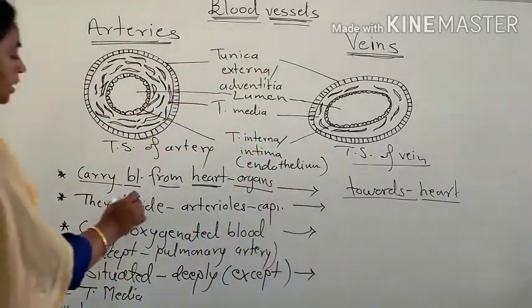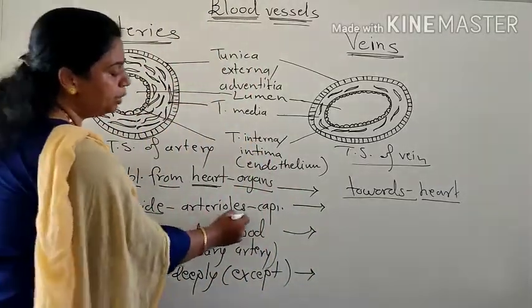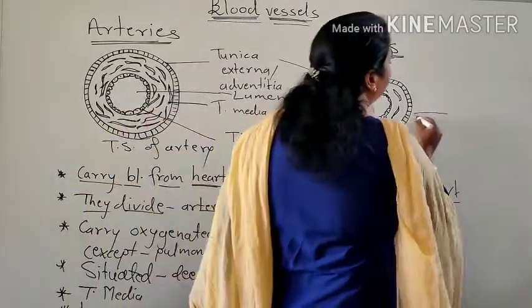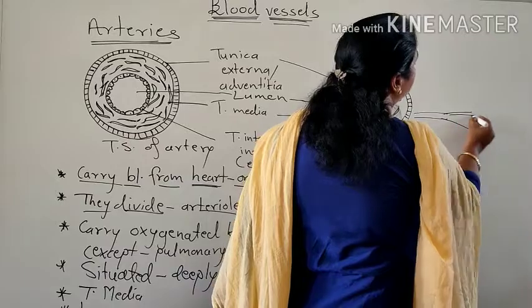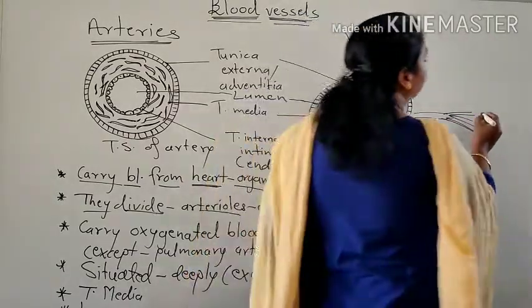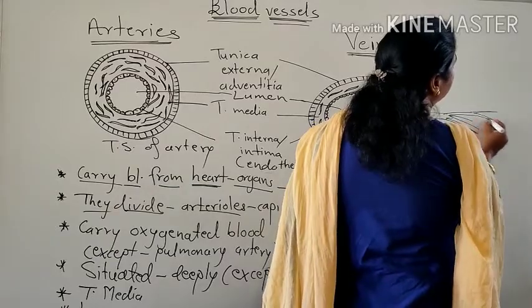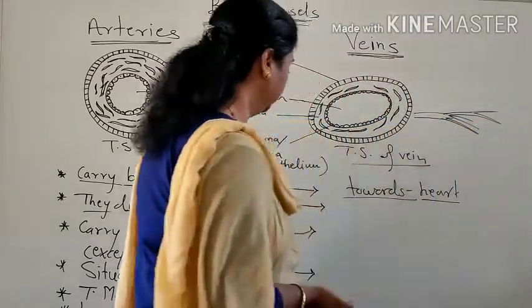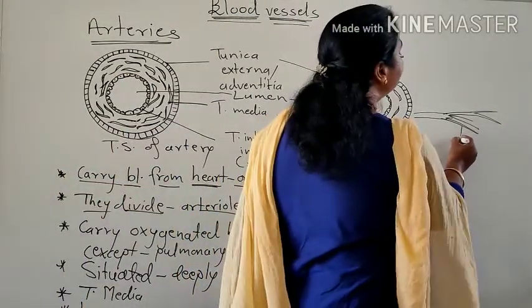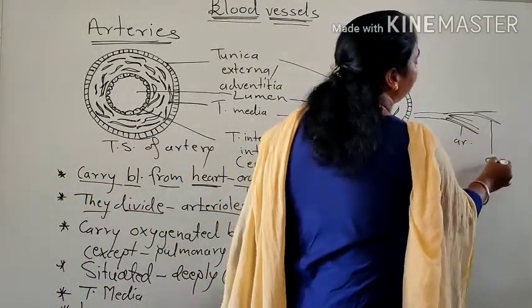Then they divide and redivide into arterioles. This means that when an artery divides, it forms arterioles and then redivides into capillaries. Artery divides into arterioles and then into capillaries.